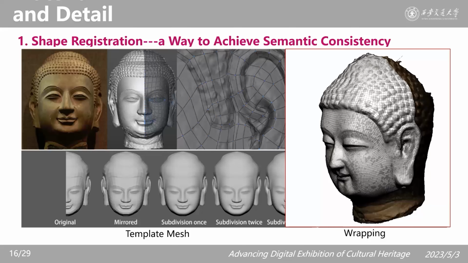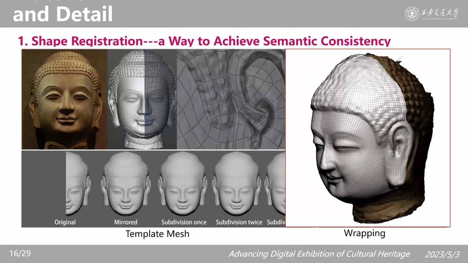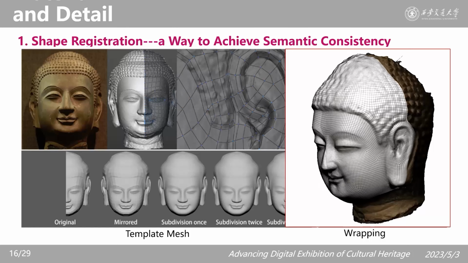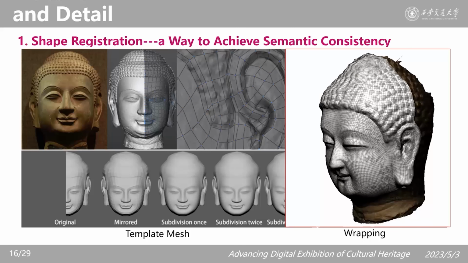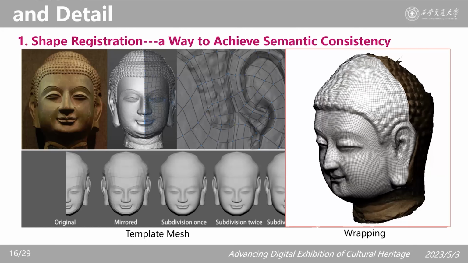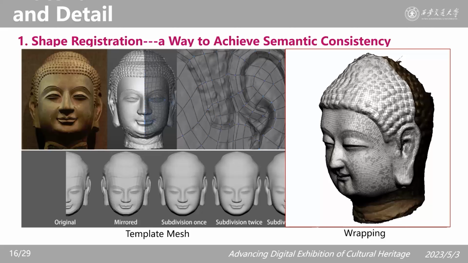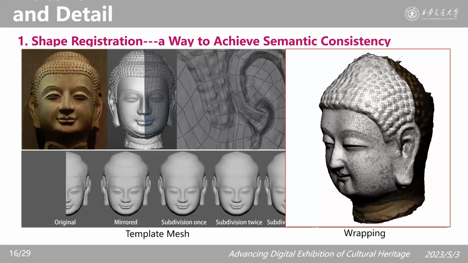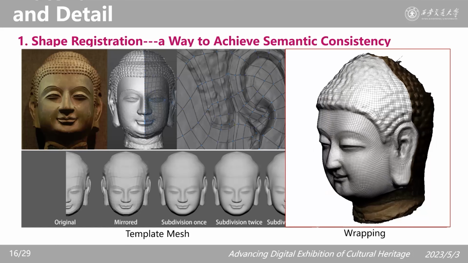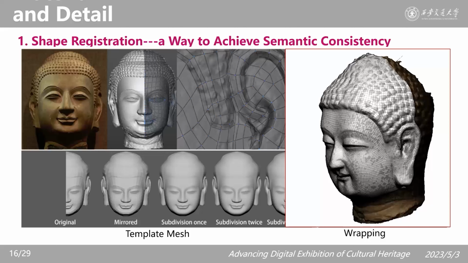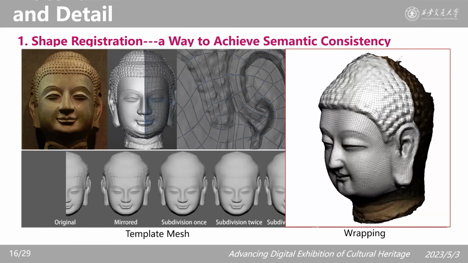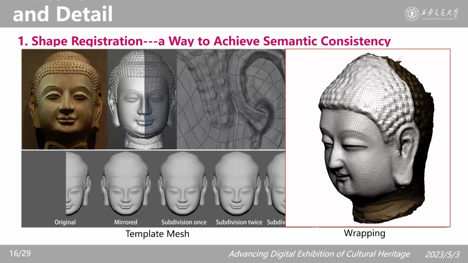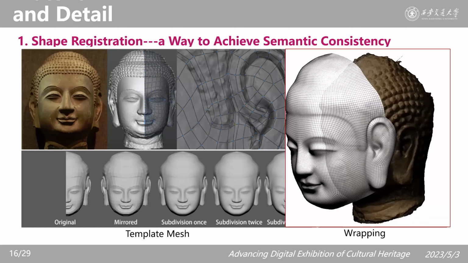This is a very tedious process because we need to manually identify 65 key points corresponding with the landmarks on the template mesh. If the target shape varies too far from the template mesh, Wrap4D will cause over-distortion in the process of wrapping. To solve this problem, a set of iterative brush tools have been used to release the creased and overlapped distortion. The right animation shows the shape wrapping process from the template to scanning data.